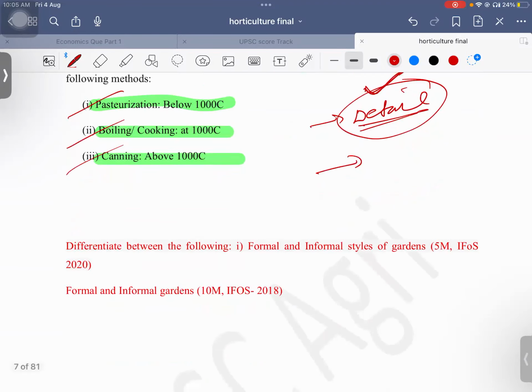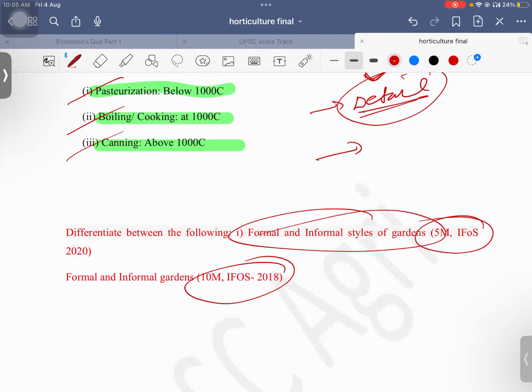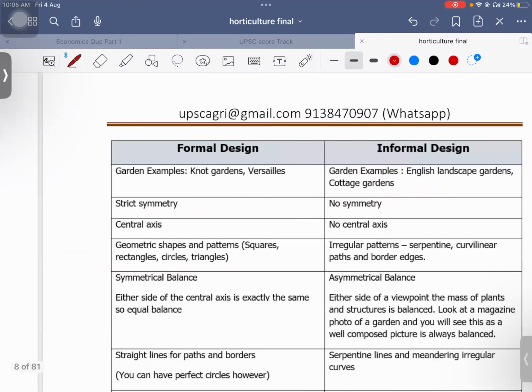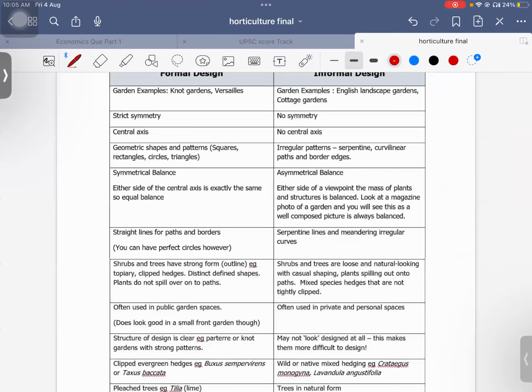That would be sufficient. Another question, this is repeatedly asked, 18 and 20: formal and informal garden. Okay, here you can see how an informal garden looks.